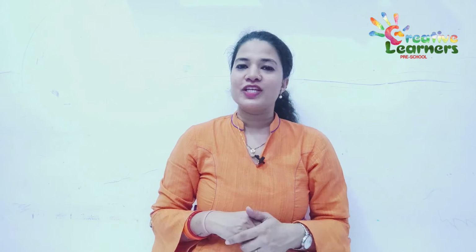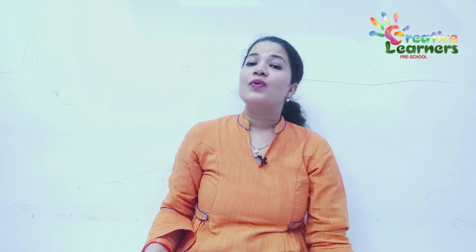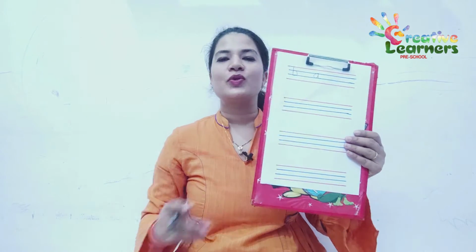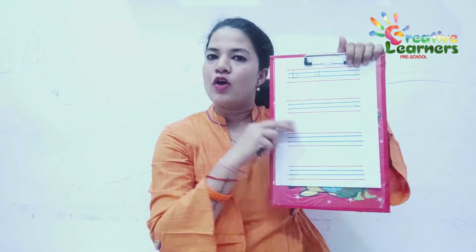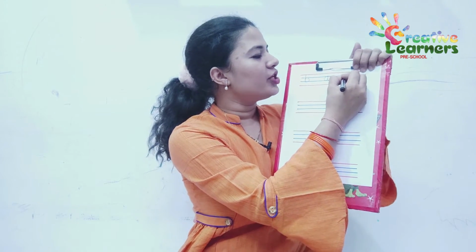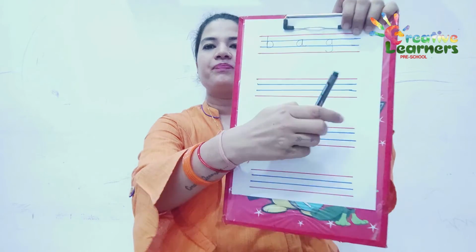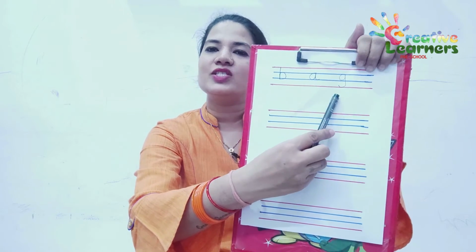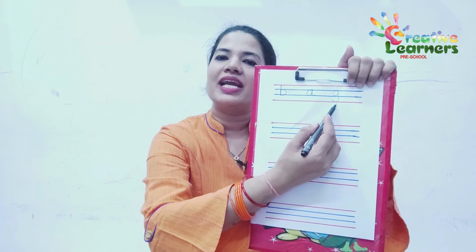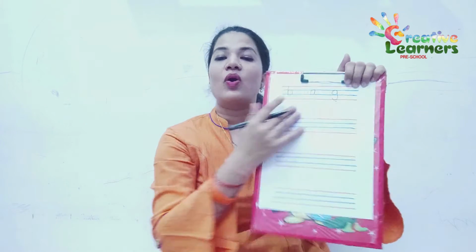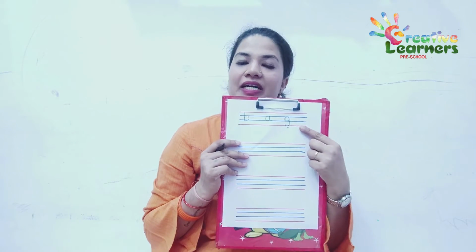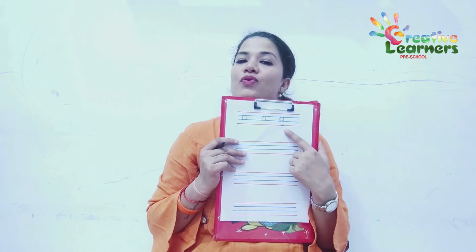Alright, now let's move to the third type, that is root letters. Now what happens in the root letter? The root letter touches the bottom red line. For example, if I write G, G is touching my bottom red line. When the G is touching my bottom red line, it will be called a root letter.